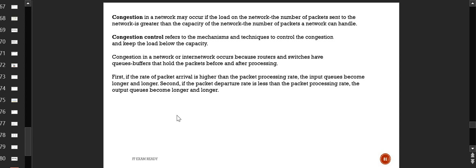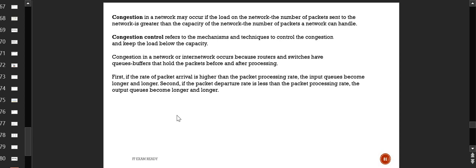So the capacity of the receiver and the capacity of the intermediate devices through which we are communicating, out of these two, whichever is the minimum capacity will be the capacity of the entire network. Because if any one of these does not have the capacity to hold on and process what it is getting from the sender, there will be loss of packets, either during transmission once they reach the routers, or, if that is not the case, at the receiver side when the receiver is not able to handle much. So these are the things that we have to take care of.